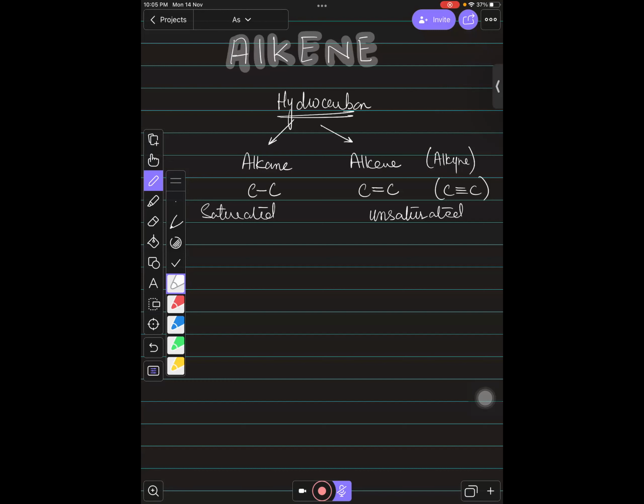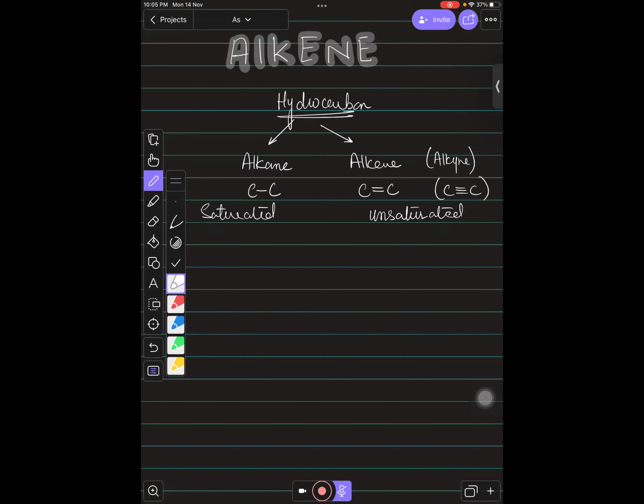Now it's difficult to make more bonds there, because the carbon single bond is very strong. The carbon-carbon double bond and the carbon-carbon triple bond contain weaker bonds, so they can react very easily with other substances. So you need to remember, alkenes and alkynes are unsaturated. They have the capability to react more, right, children?